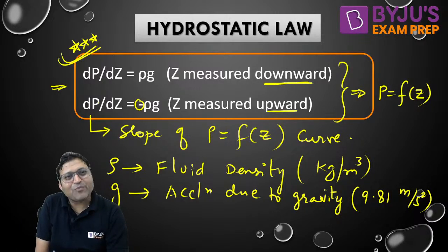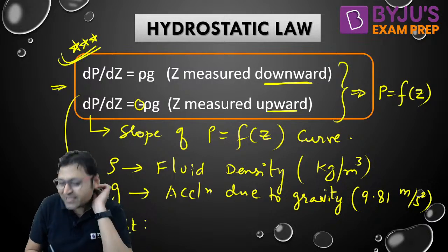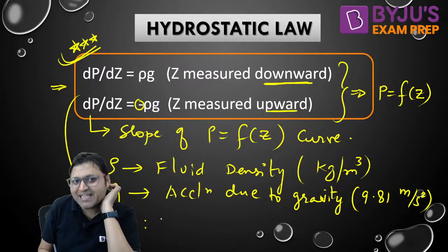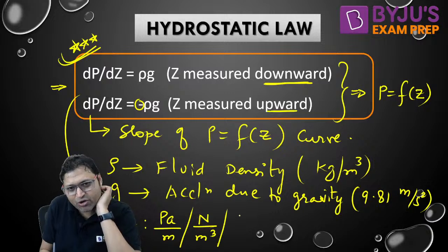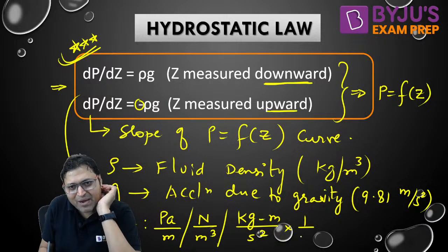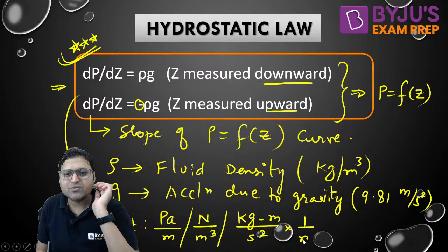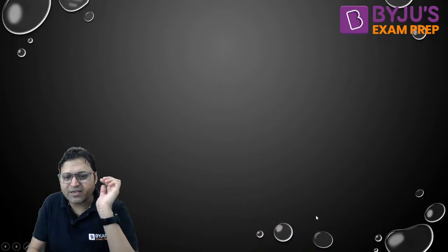What is the unit of dP by dz? Who will tell me the unit of dP by dz? That will be Pascal per meter, isn't it? Or it will be Newton per meter cube. Yes or no? Or it will be kg meter per second square multiplied by meter cube. Sorry.